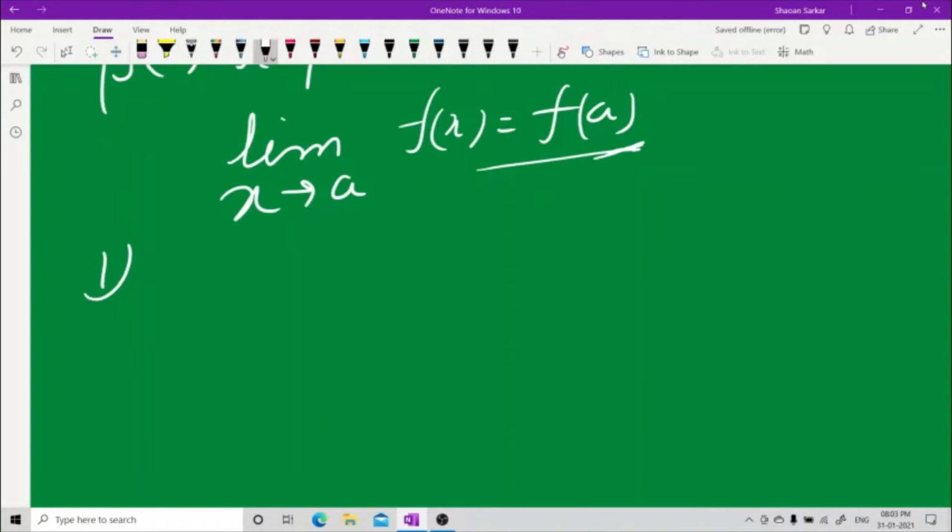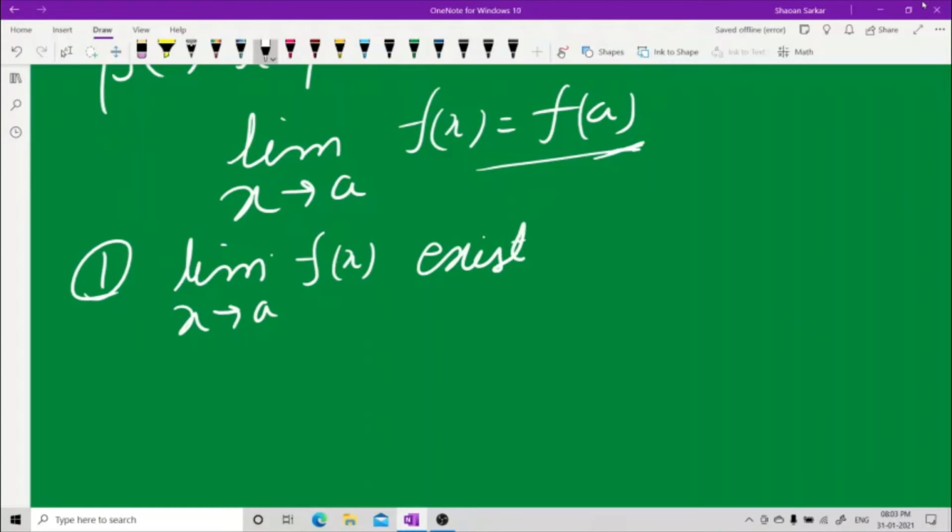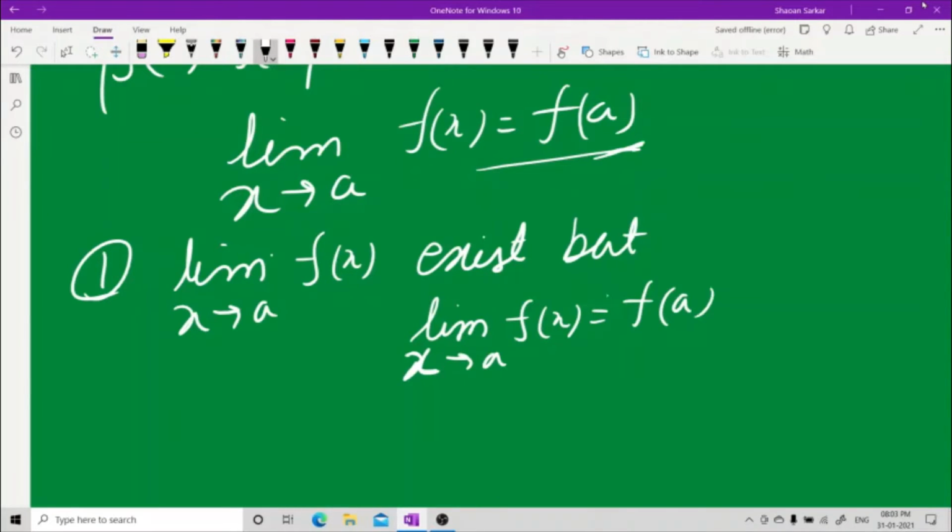What are the chances of discontinuity? Number one: the limit as x tends to A of f(x) exists, fine, but the limit as x tends to A of f(x) is not equal to f(A).